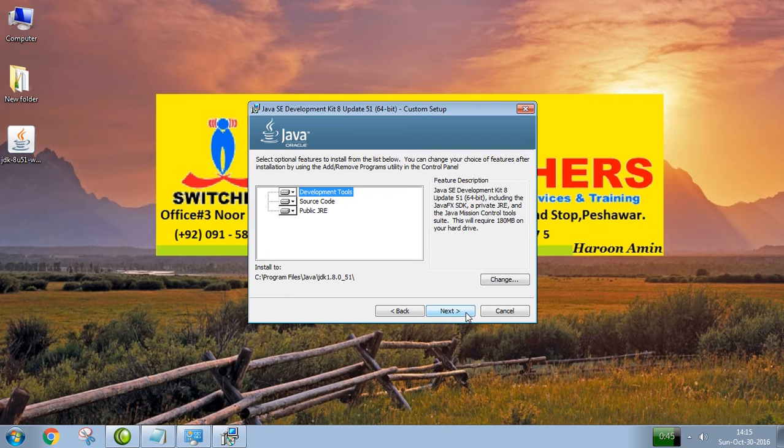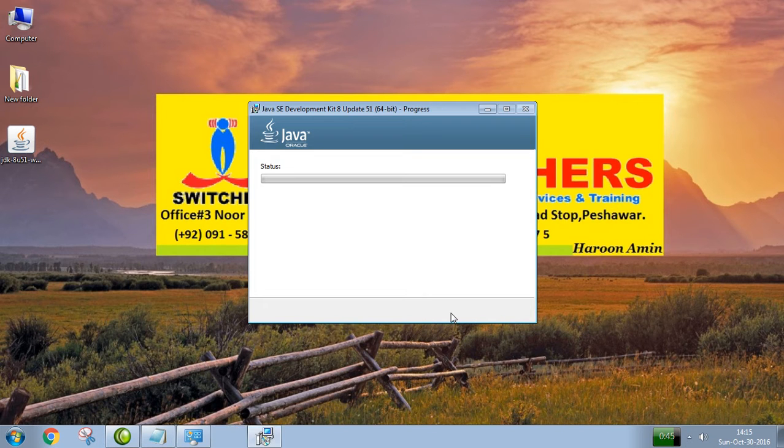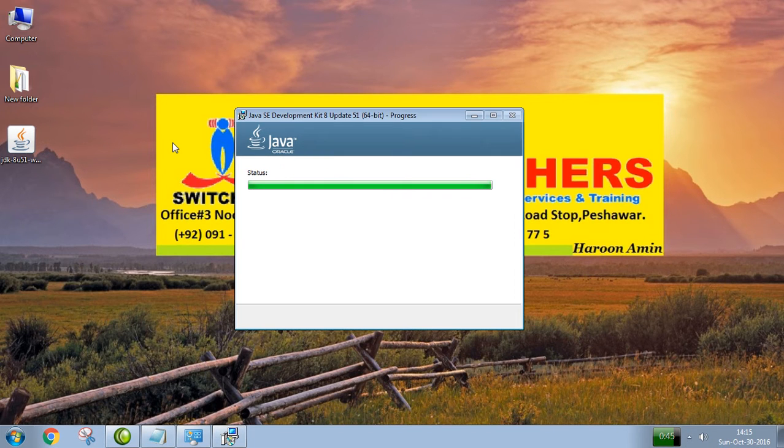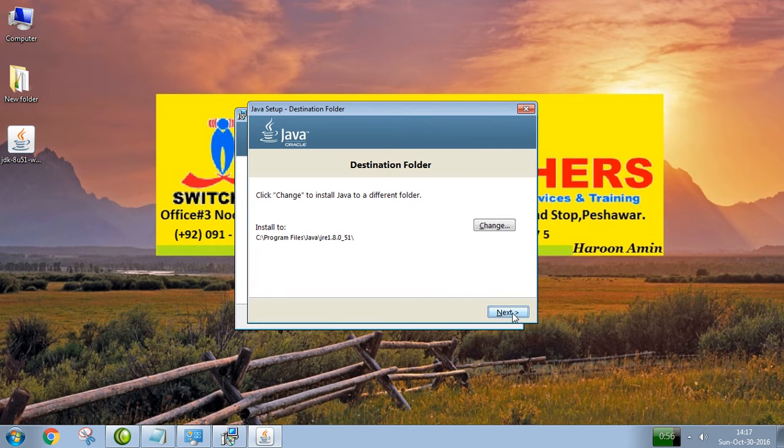If you wish to change the destination folder, click on change, otherwise click on next. The default directory is Program Files. Click on next. Wait a few moments, it will take some time. Click on next.